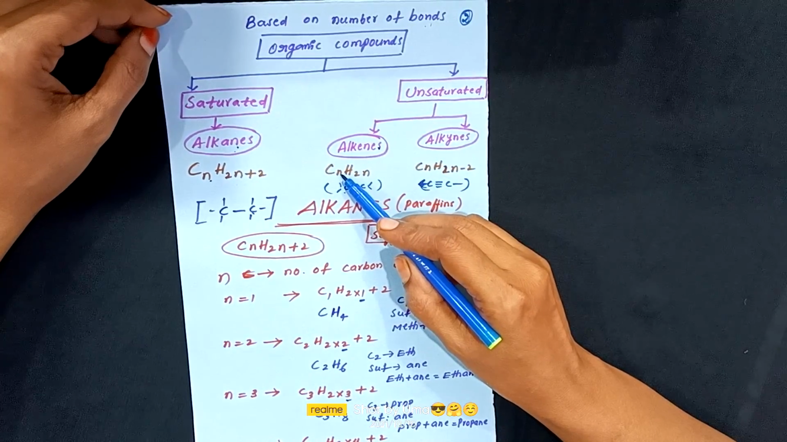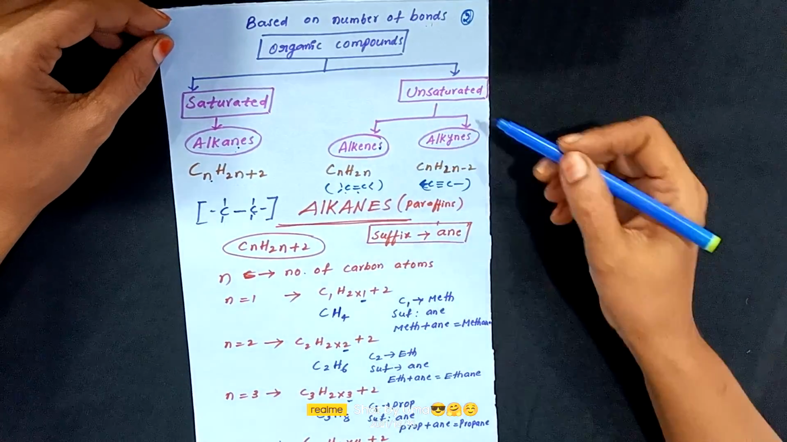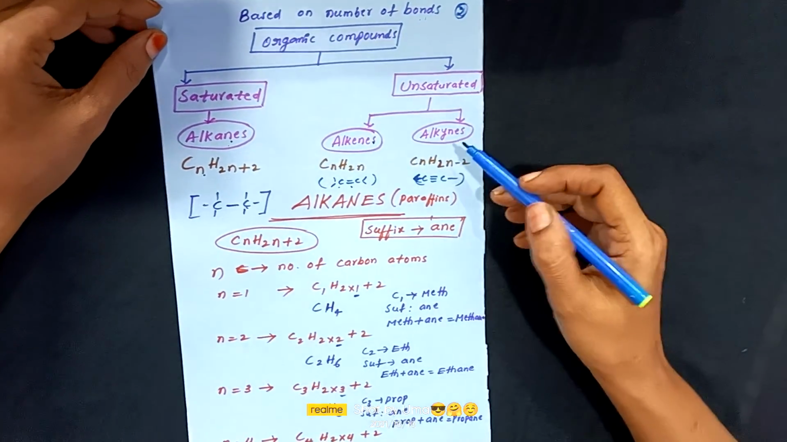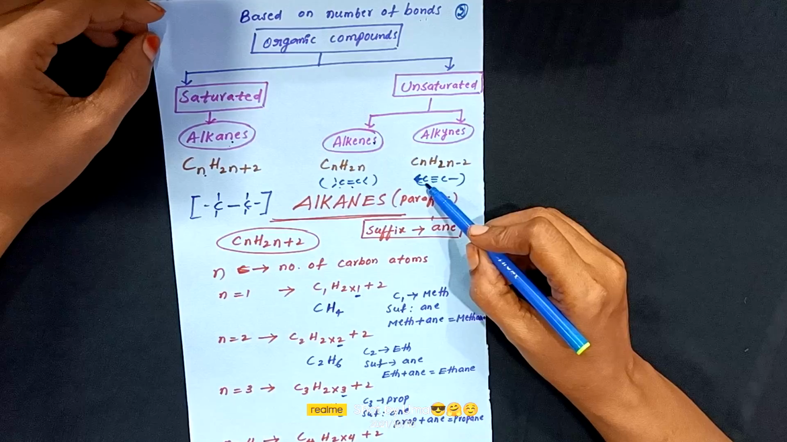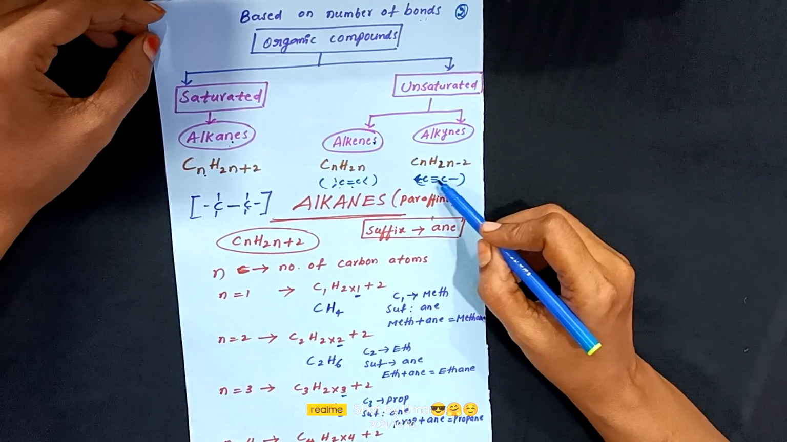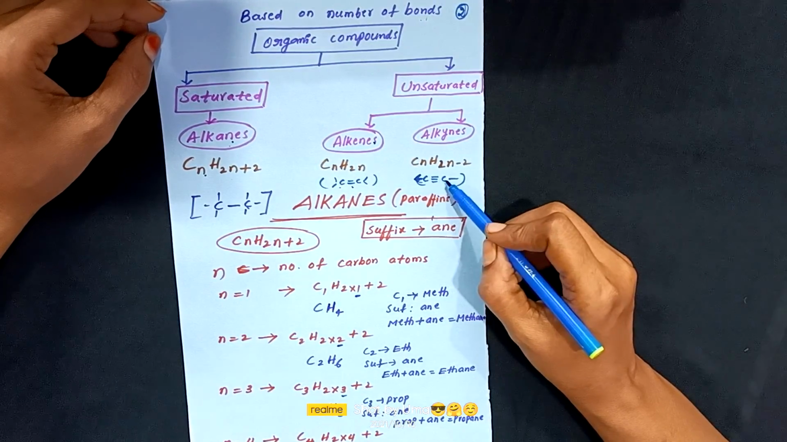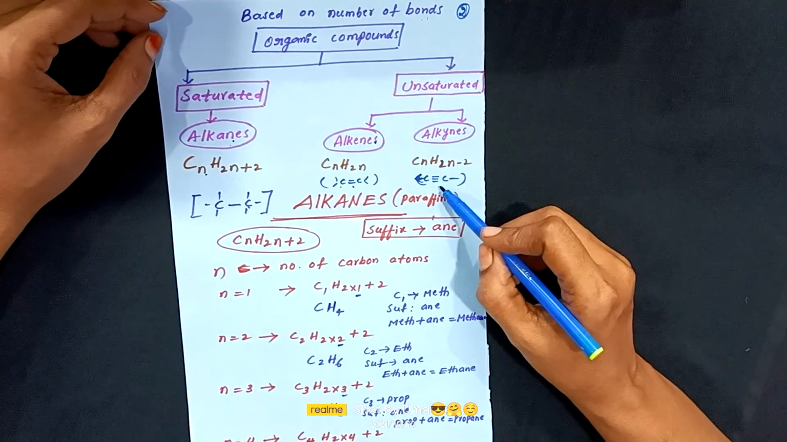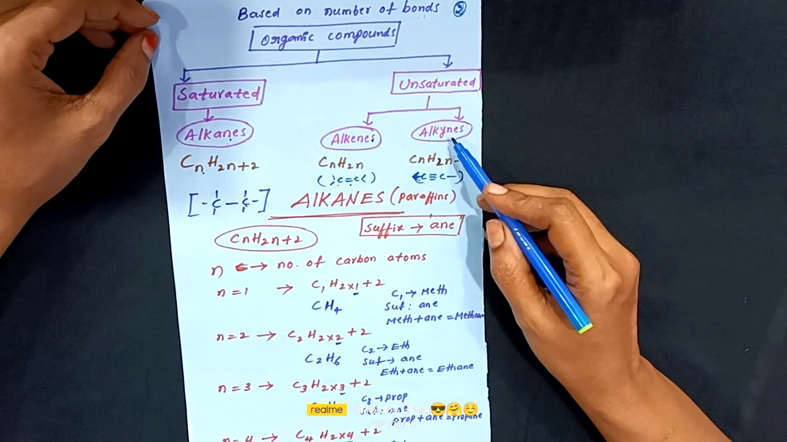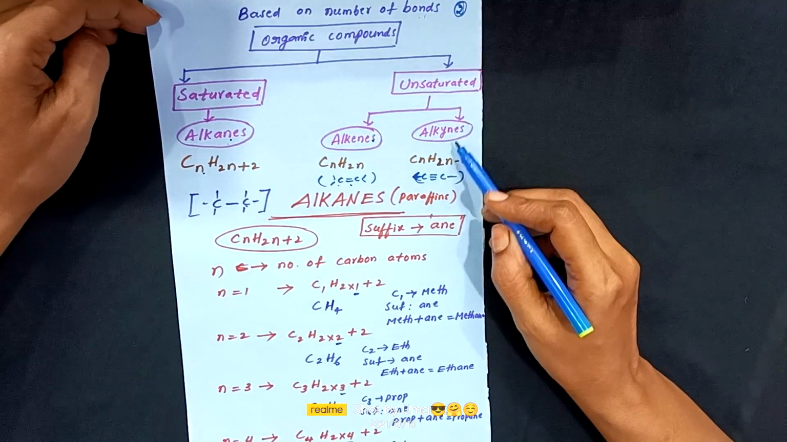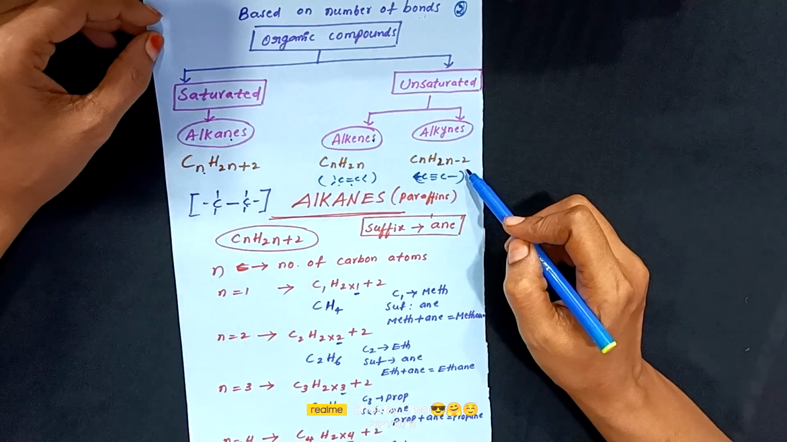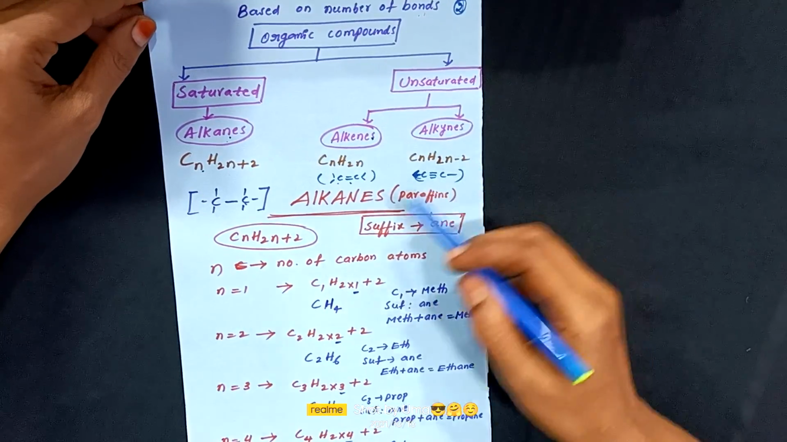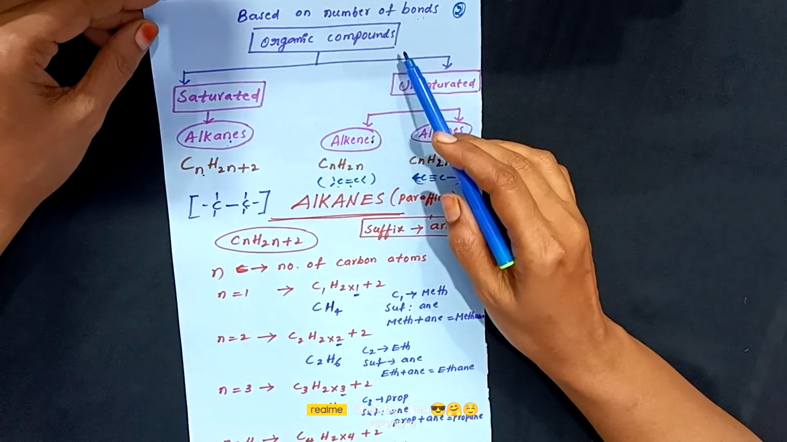Here n represents the number of carbon atoms, and alkynes are nothing but organic compounds in which at least one triple bond is present between any two carbon atoms. They come under the class of alkynes, and have the general formula CnH2n minus 2. Okay children? So this is the classification of organic compounds.